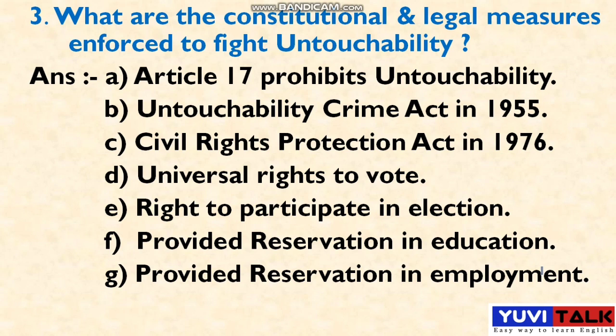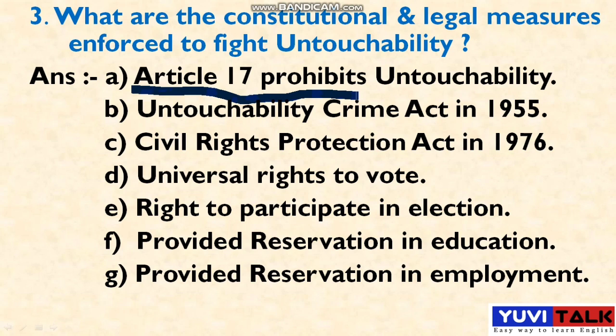See, the question is, what are the constitutional and legal measures enforced to fight untouchability? Article 17 prohibits untouchability. It's the most important article, students. It's also expected in one mark questions. Sometimes they can ask it in a multiple choice question: which article prohibits untouchability? Article 17, one of the most important articles. Article 17 prohibits untouchability.